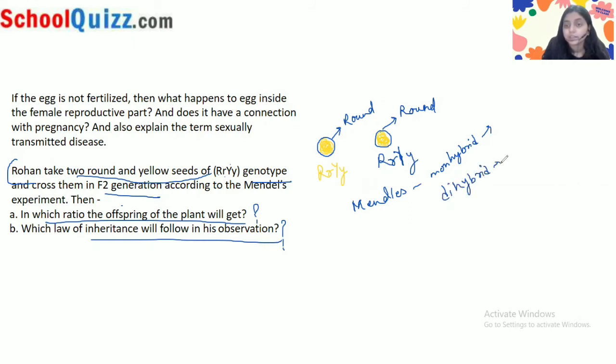And in the dihybrid cross, he took two traits, like round and yellow. So these seeds are round and yellow. In shape it is round and in color it is yellow. So these are two different traits, okay? And in a monohybrid cross, we can take a trait like whether the plant is tall or short. So these are one trait. So we will see in the F2 generation what ratio Rohan will get according to Mendel's experiment, right? So let's see.